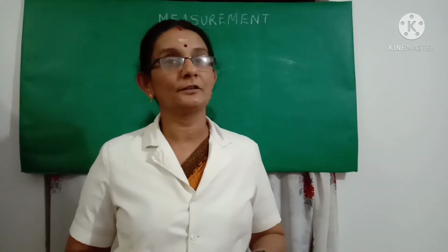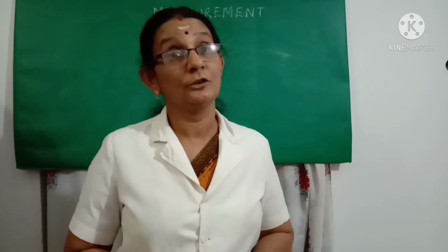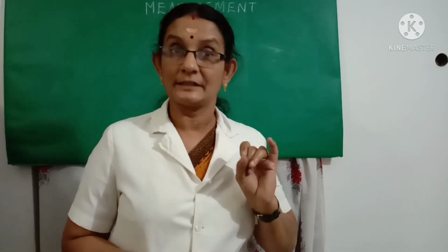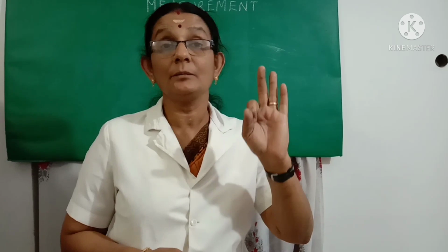Suppose I want to find out the distance from my house to school, then the unit of kilometer is used there because it is a very longer distance. So, centimeter, meter and kilometer are the three main units for measuring length.